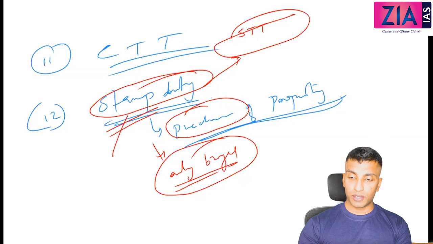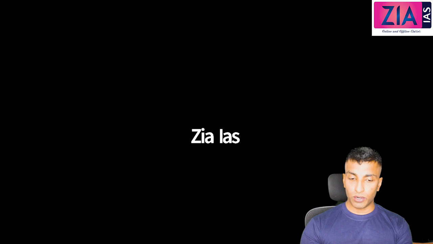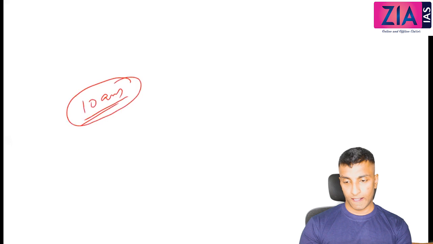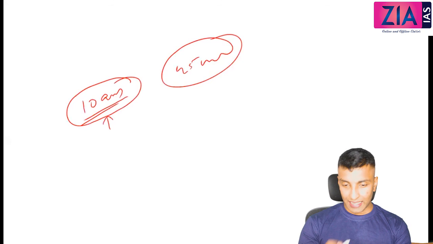Can we meet tomorrow morning at 10 o'clock? Is it possible? Yeah. Is it possible this time? All of you? Any problem is there? No, sir. Okay, so only 7 students are attending, so no problem. We can meet, and just 45 minutes is enough for me to explain the concept of indirect tax.